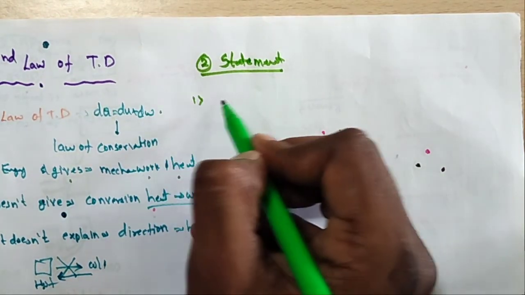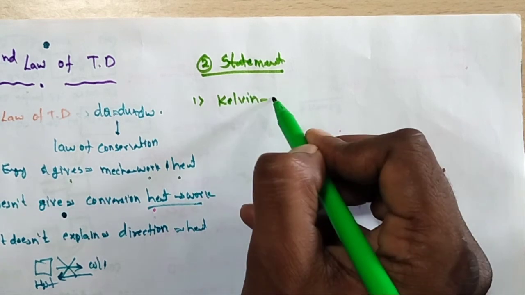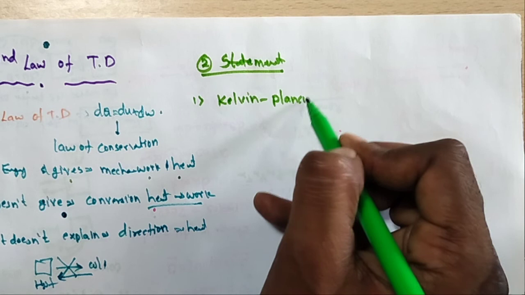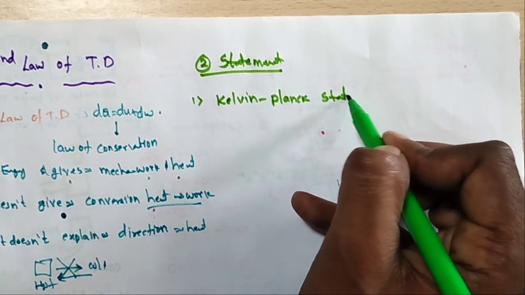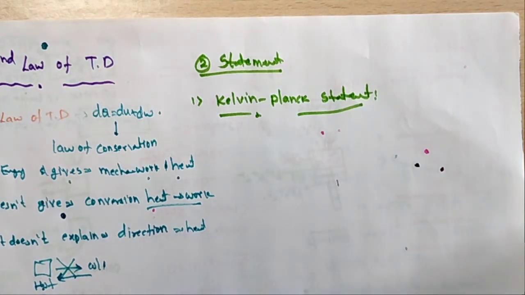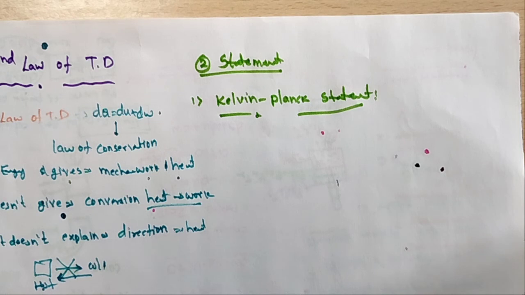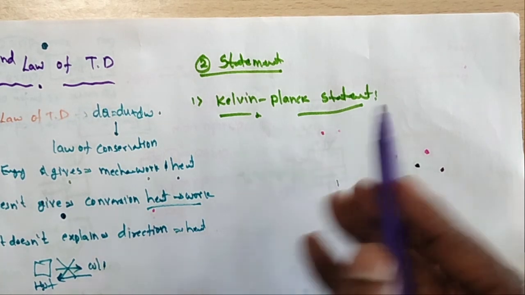The first one is the Kelvin-Planck statement. The second one is the Clausius statement. I will explain the first one. What is the Kelvin-Planck statement?